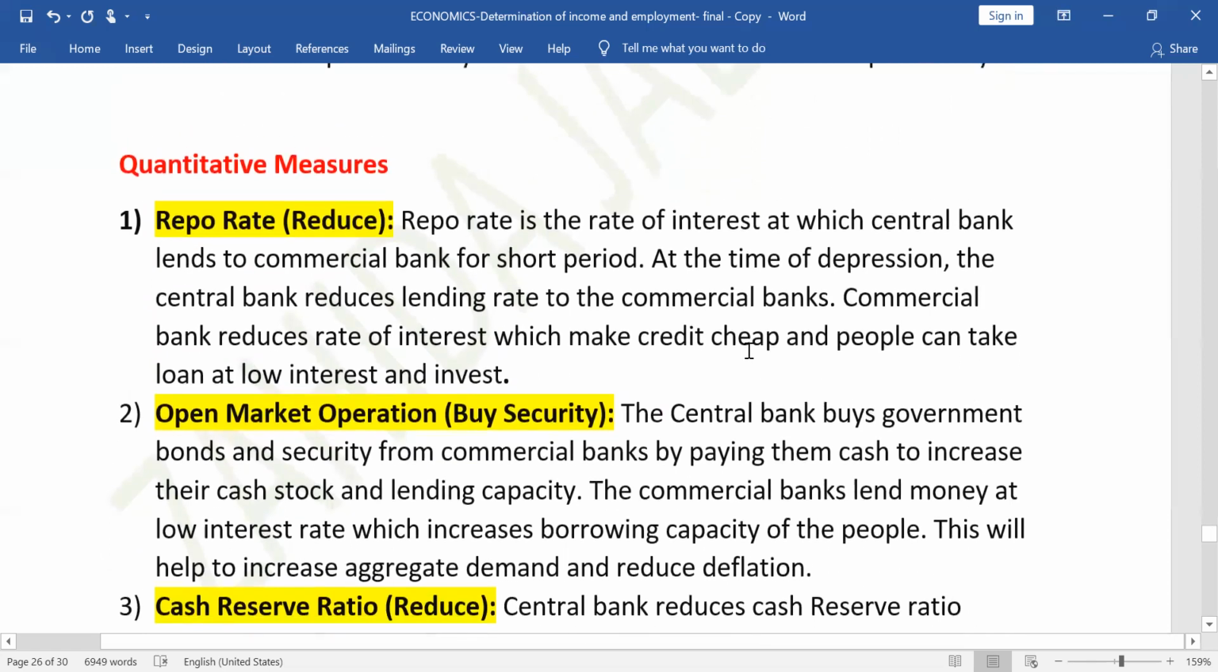There is a term called repo rate. You must have heard it many times when government is announcing the budget or if you are watching news. Repo rate, you should know what is the meaning of repo rate. Repo rate is a rate of interest at which central bank lends to commercial bank for short period.